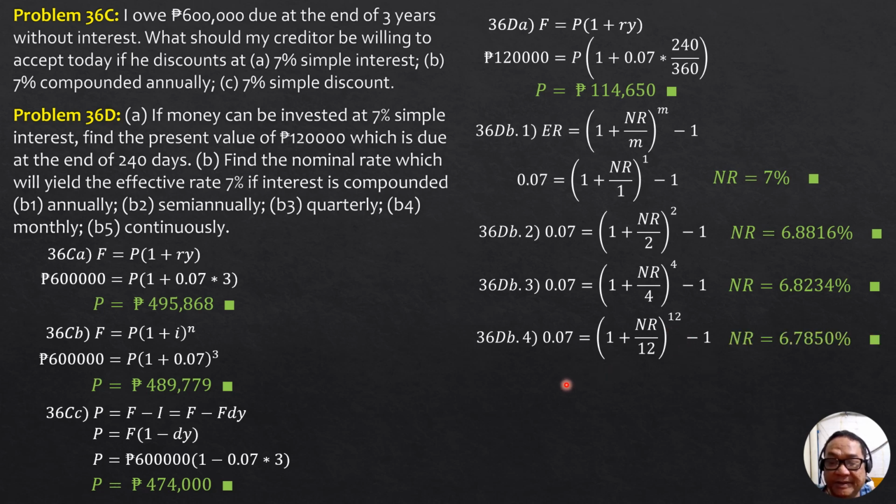Then B.4, monthly, m is 12. 0.07 equals quantity 1 plus NR over 12 raised to 12, minus 1. So the nominal rate of interest is 6.7850% compounded monthly. Then finally, for compounded continuously, the formula reduces to ER equals e to the R minus 1. Remember that? So 0.07 equals e to the R minus 1, 1.07, the ln of 1.07. That's R expressed in percent. So it is equal to that value. So that's it for this video.